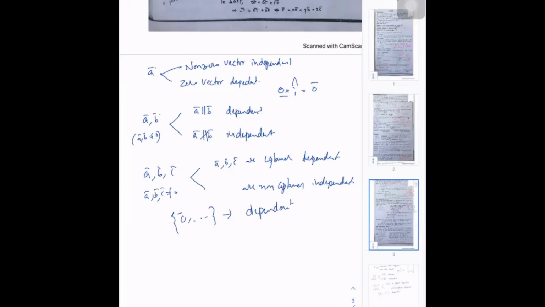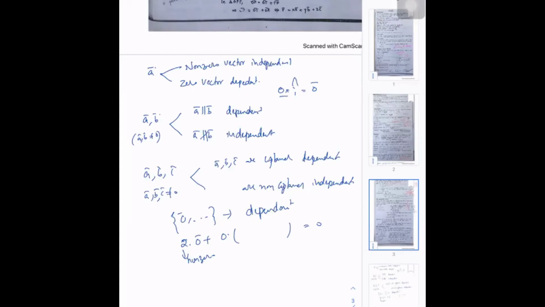Because whatever the remaining combination may be, if 0 is included, then we take, say, 2 into 0 bar, and remaining all 0 into something, which is 0. But as the coefficient is non-zero, that collection is dependent. So if 0 bar is in a vector collection, then they are always linearly dependent.